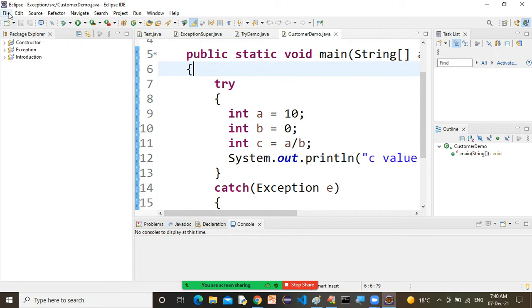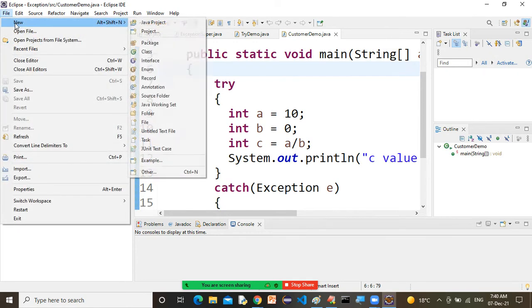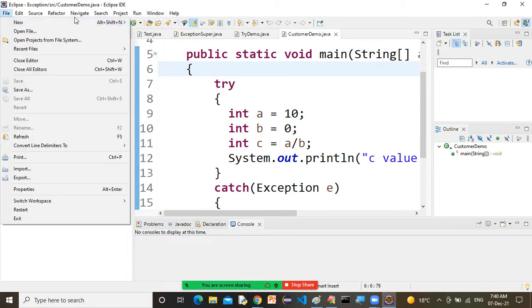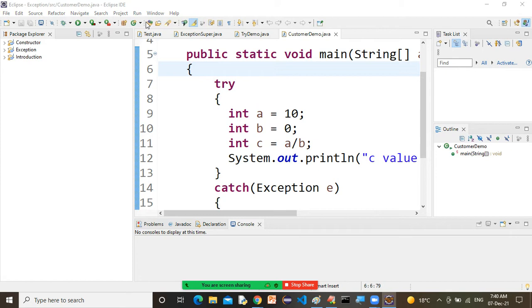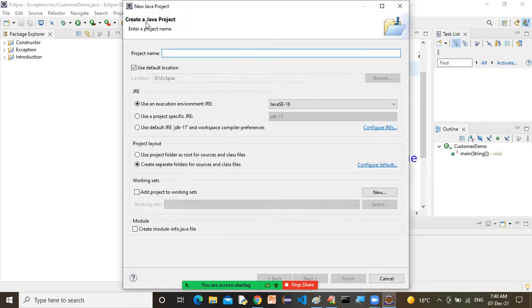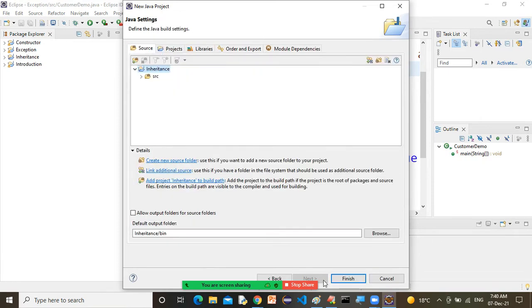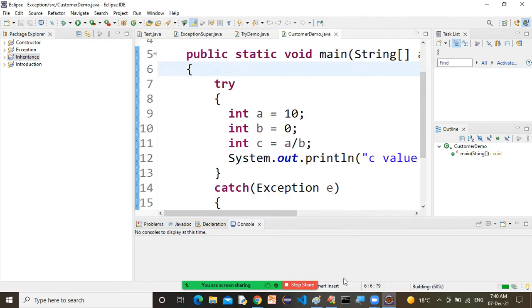Now here, File, New, Java project. I want to name it inheritance. Next, finish. So this inheritance project is created.